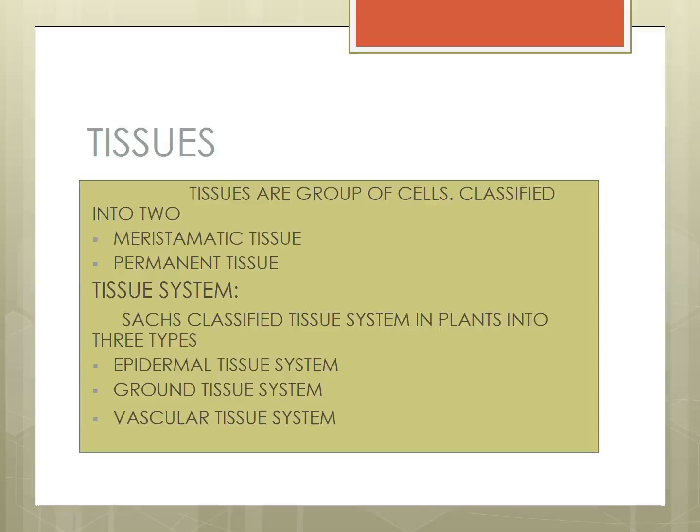The tissue system is divided into three types: epidermal tissue system, ground tissue system, vascular tissue system. Tissues are classified into two: meristematic tissue and permanent tissue. Tissue system is classified into three.